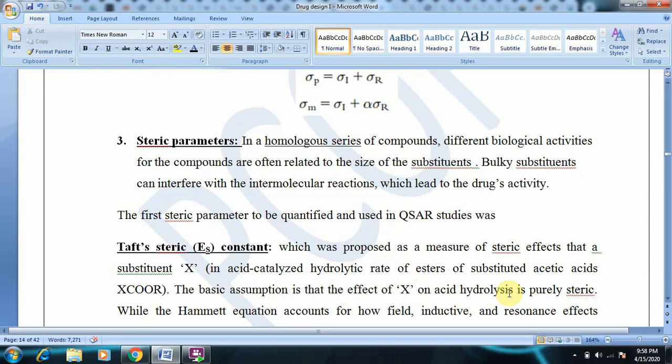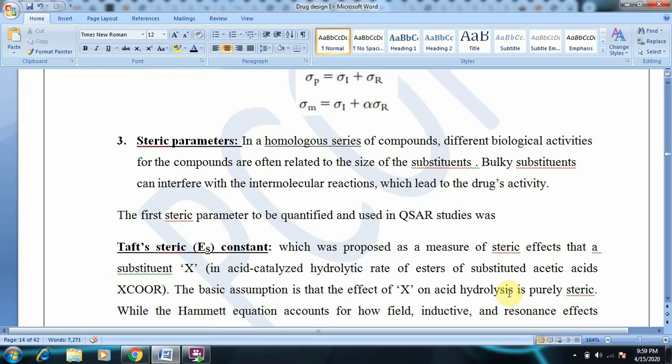Acetic acid esters, how do they look? It is CH3, C double bond O, O, R. R is the R group; R will be the alcohol group. So if you substitute an X on the ester moiety, that is the acetic acid ester, what is its influence on the acid hydrolysis, and what is its bulkiness?